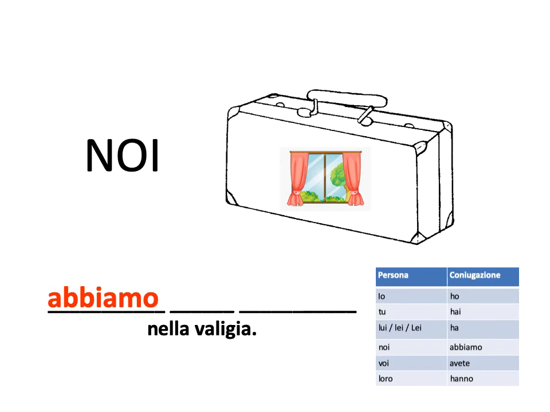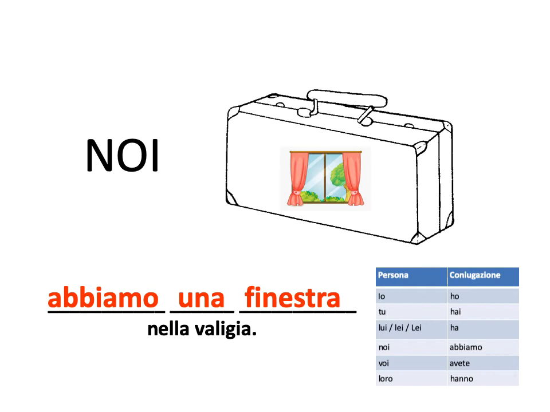You only need to say the form of the verb to have that fits noi, right? So abbiamo. And what is that in our suitcase? That's a window. How do you say a window? I hope you remember that you say una finestra. Abbiamo una finestra nella valigia. We have a window in our suitcase.